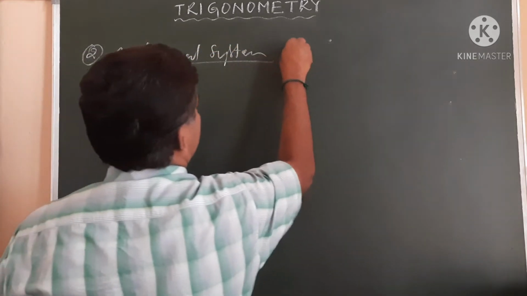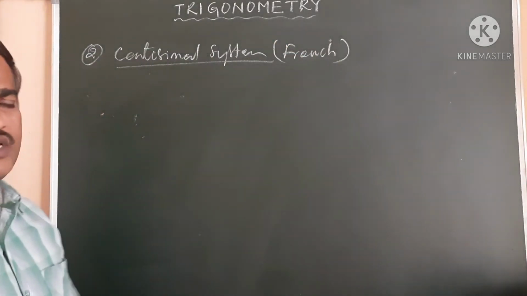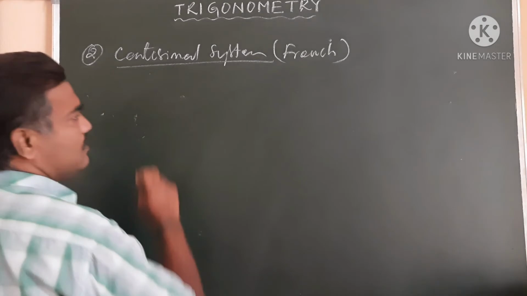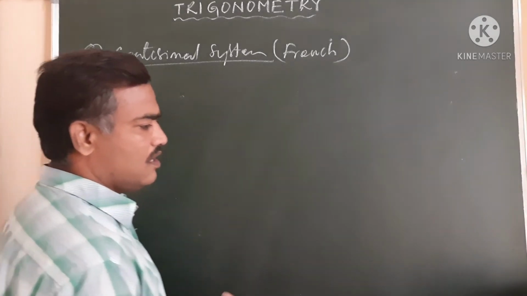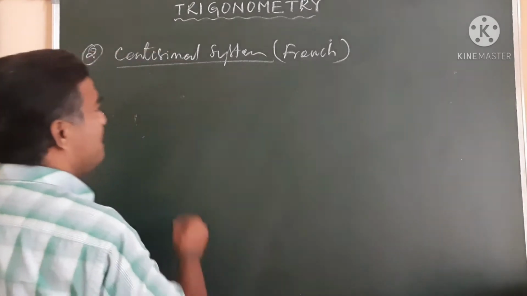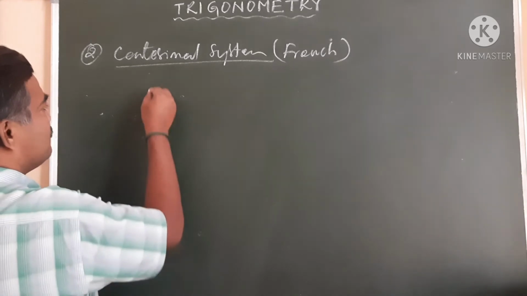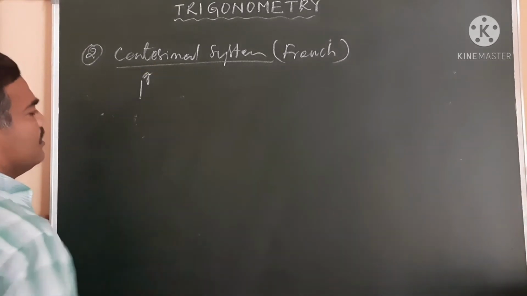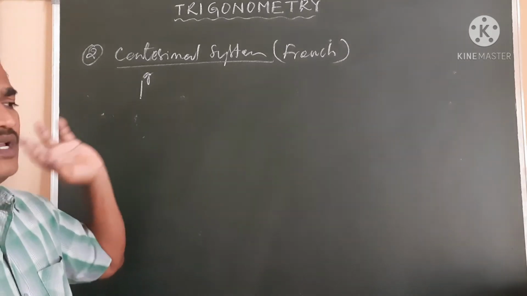So that is a French system. Okay, so in this, what is the unit of measurement of the centesimal system, and how is it denoted? It is denoted by grade. So that is 1 grade. The unit of measurement of the centesimal system is nothing but the grade.